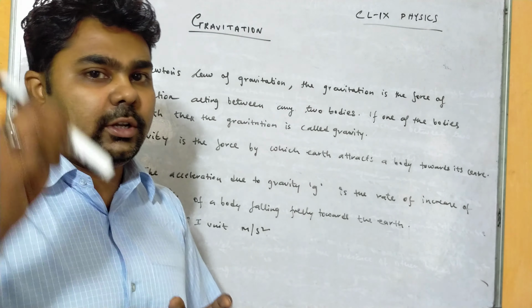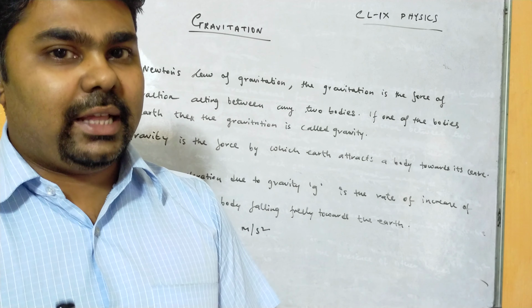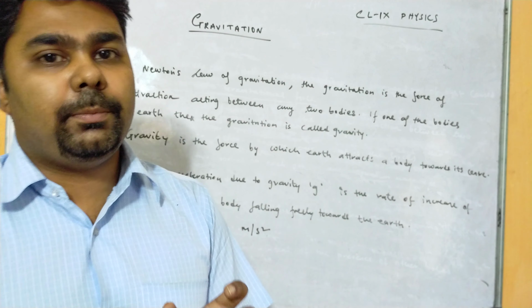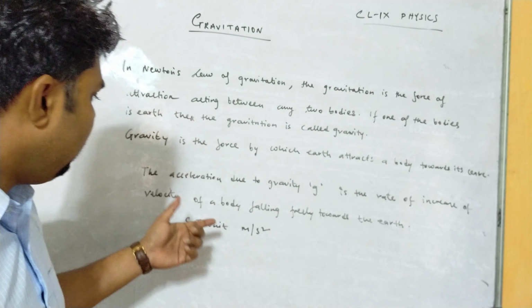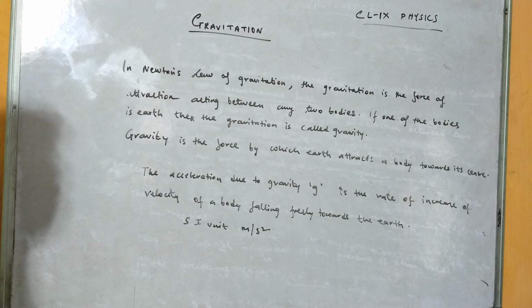So whenever any object is falling from a certain height, its velocity always increases. That rate remains constant, and we will come to know that it is 9.8 meter per second square. Okay, so this is acceleration due to gravity. So what is the SI unit of acceleration due to gravity? We will be using it in numericals, that is meter per second square.